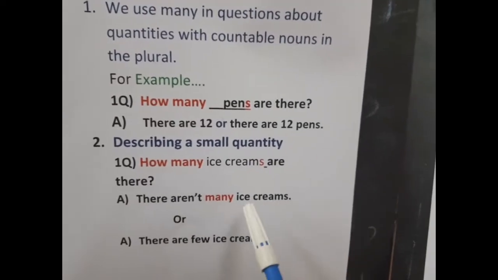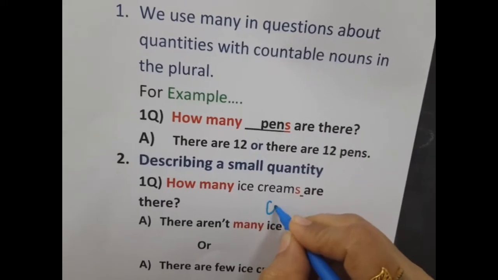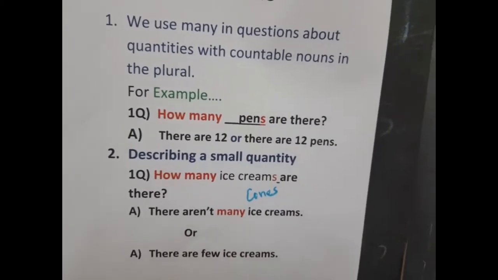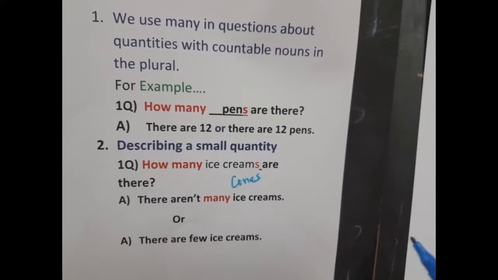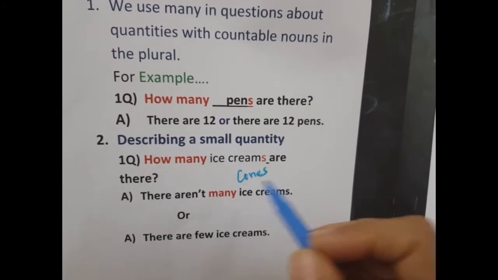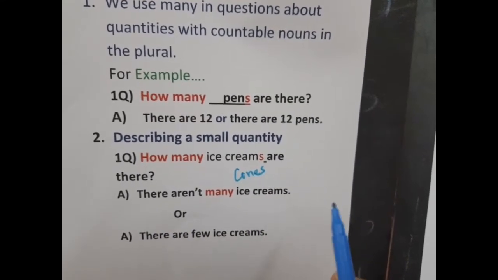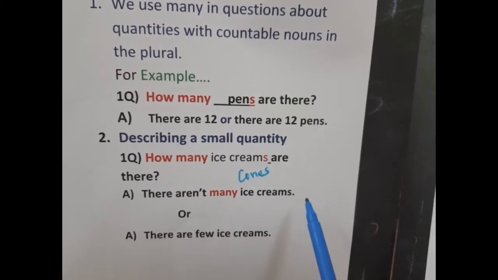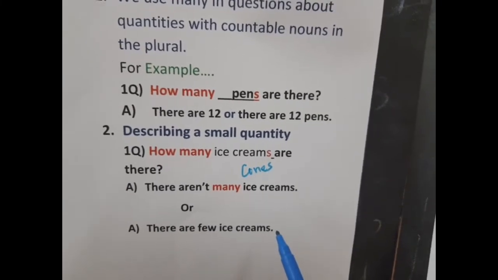But if the ice cream is being served on cones or sticks, then we can quantify them. Now you will say, I have an ice cream. Or how many ice creams are there? You can say, there aren't many ice creams. When you don't have many, you say there aren't many ice creams. Or there are few ice creams.